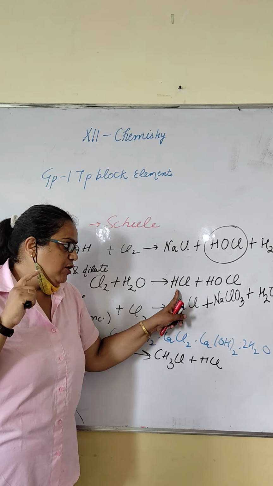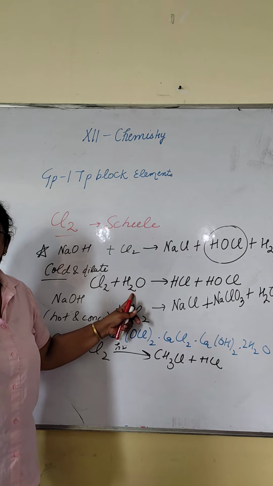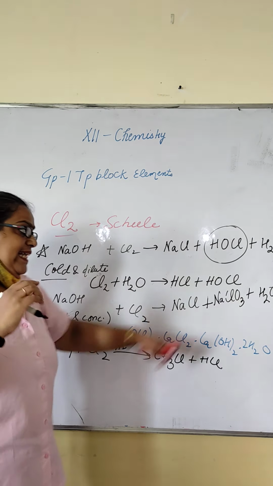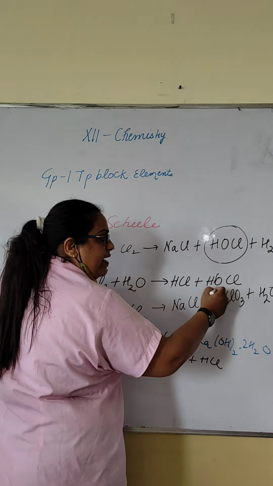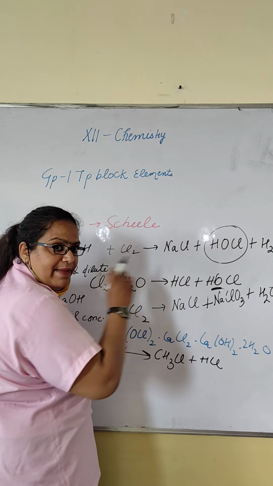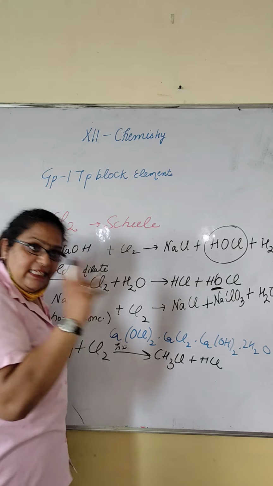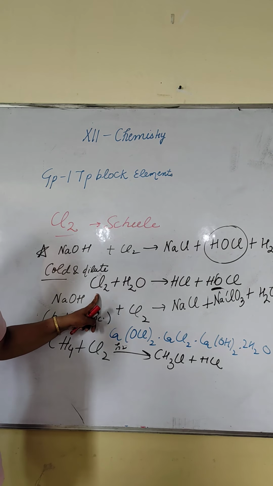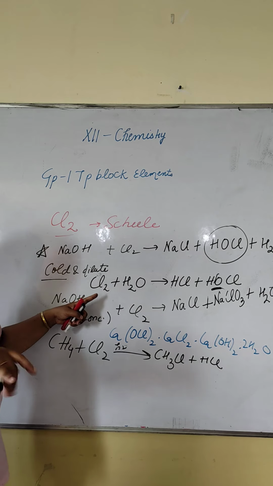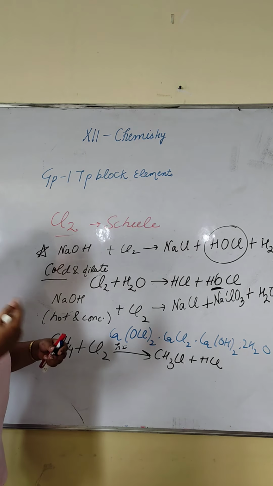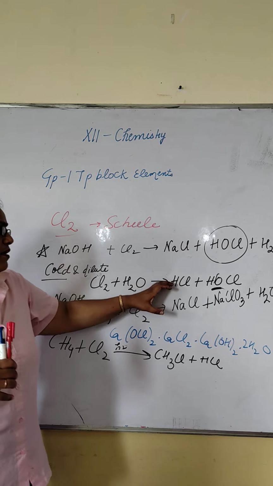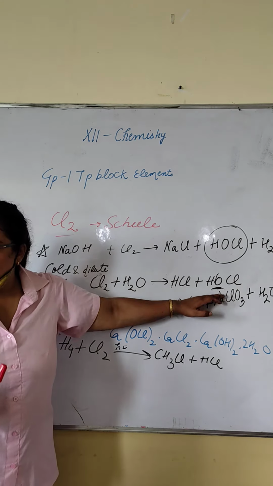Why so? Because on reaction with water it forms HCl plus HOCl. In this, nascent oxygen will be released and make it colorless. This is the reason it is also useful as a bleaching agent. It is used to bleach clothes and wood pulp in the textile industry. Fine? Because it releases this oxygen.